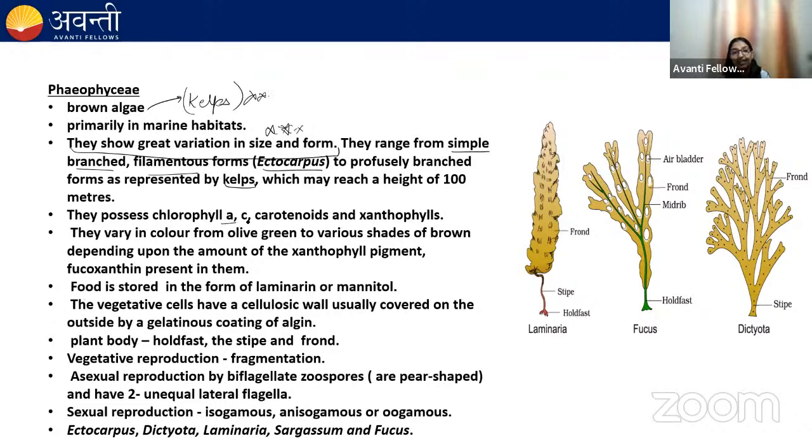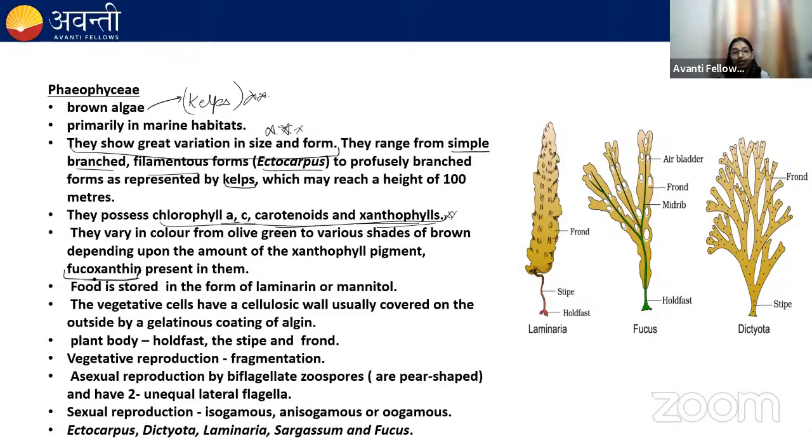They have chlorophyll A, chlorophyll C, carotenoids, and xanthophyll. Remember these pigments. In green algae, you have seen the pigments are chlorophyll A and chlorophyll B, right? But in brown algae, the pigments are chlorophyll A, chlorophyll C, carotenoids, and xanthophyll. And the algae is known as brown algae because fucoxanthin is present.